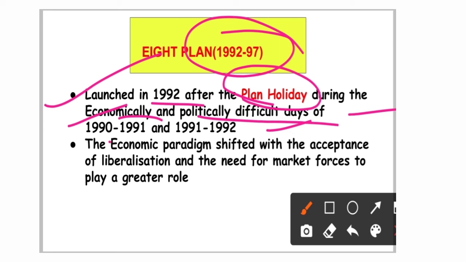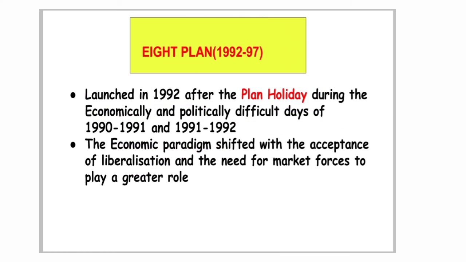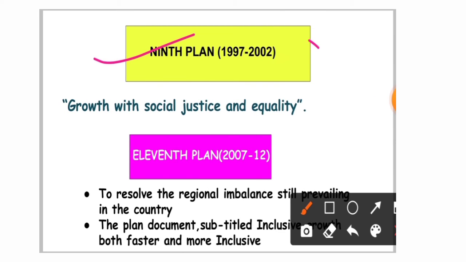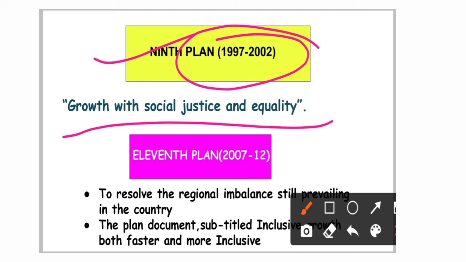And the economic paradigm, it shifted what? It shifted with the acceptance of liberalization, and the need for the market-oriented forces to play a greater role was on the rise. Then moving to the next, the 9th plan, we have the period 1997 to 2002. Very important. Growth with social justice and equality. You have to remember this. Growth with social justice and equality.